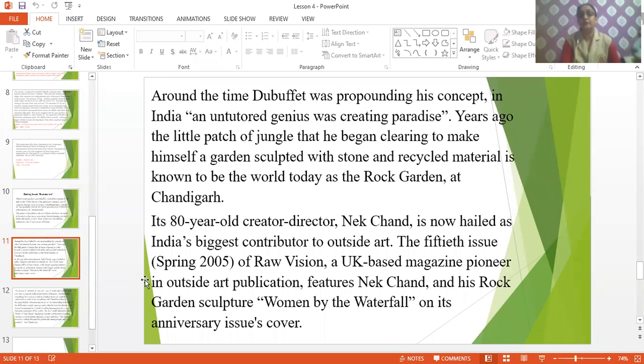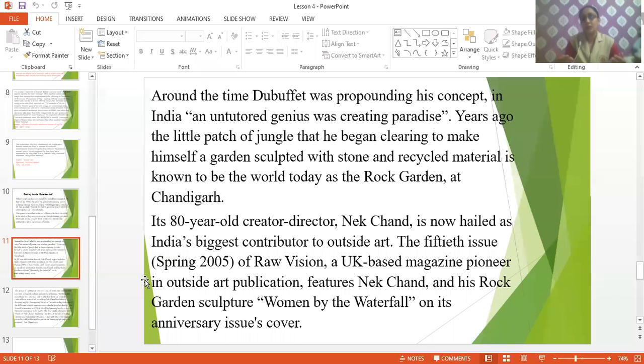"Around the time Dubuffet was propounding his concept in India, an untutored genius was creating a paradise." Now, what is there, children? While Dubuffet, this French painter, was propounding, which means he came up with the concept of outsider art.